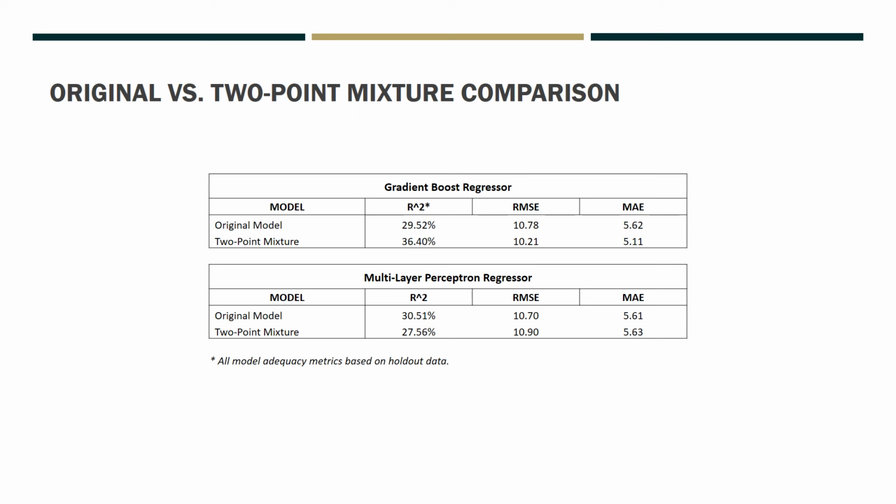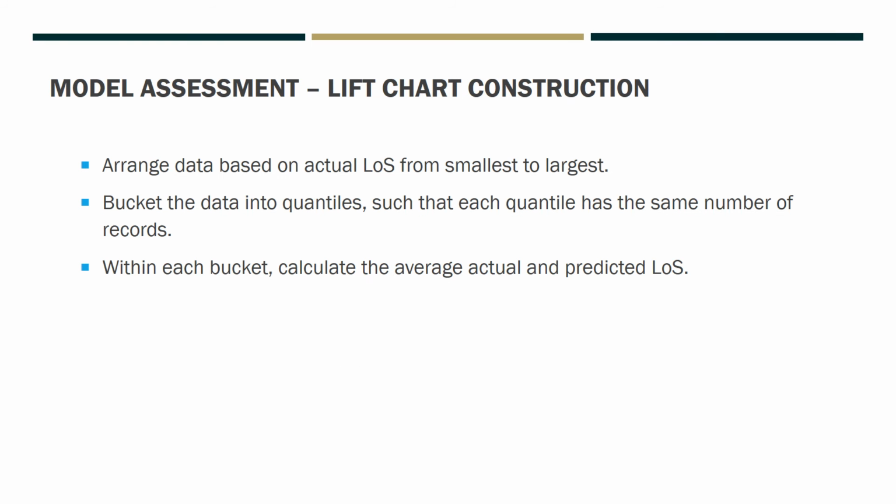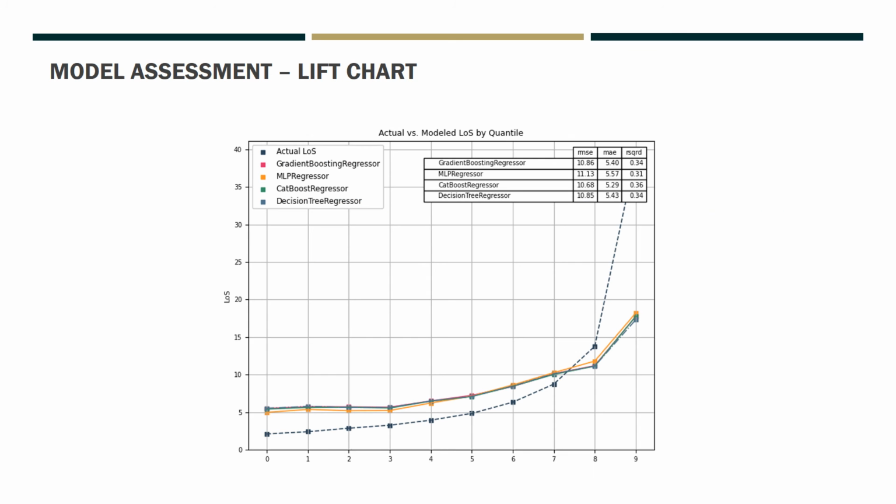Another thing to note is that summary metrics are useful, but they don't tell the whole story. It's generally more important to assess how well the model differentiates between the smallest and largest values in the target response. And this can be accomplished with the aid of a lift chart, which is also called a quantile chart. Lift charts are constructed as follows. We arrange the data based on actual length of stay from smallest to largest. We then bucket the data into quantiles, such that each quantile has the same number of records. Within each bucket, we then calculate the average actual and predicted length of stay. Doing so, here's what we get.